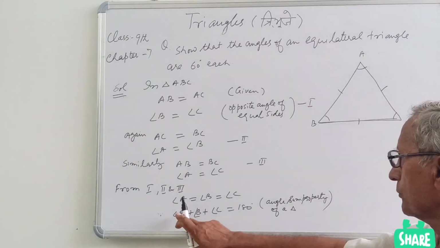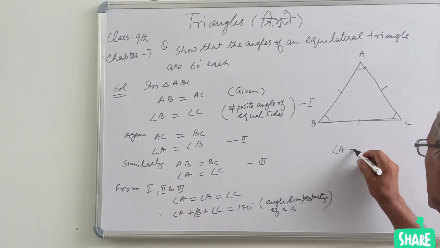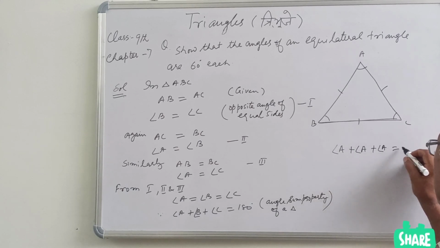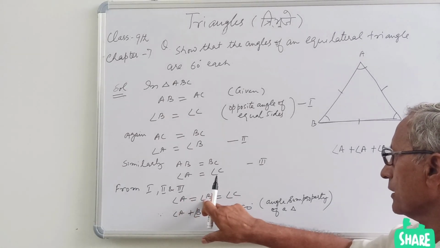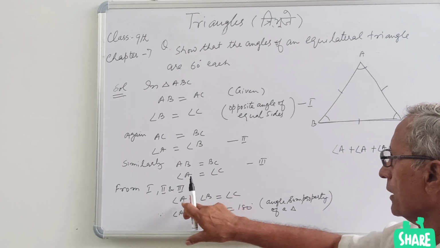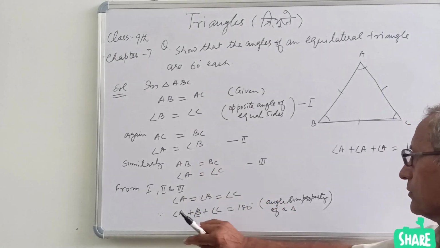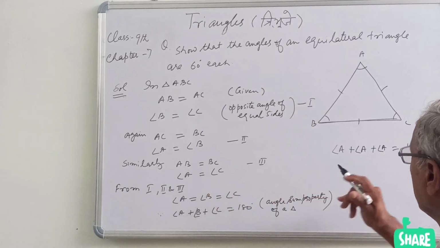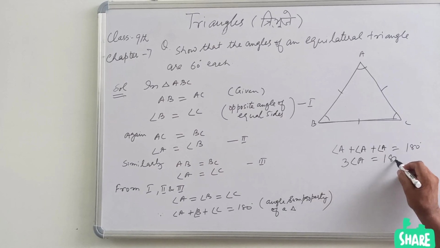Now put value of A, B, C. So angle A plus angle A plus angle A is equal to 180 degree. Why? Because angle A equal to B and A also equal to C. So we wrote A in place of angle B and A in place of C. So thrice of angle A equal to 180 degree.